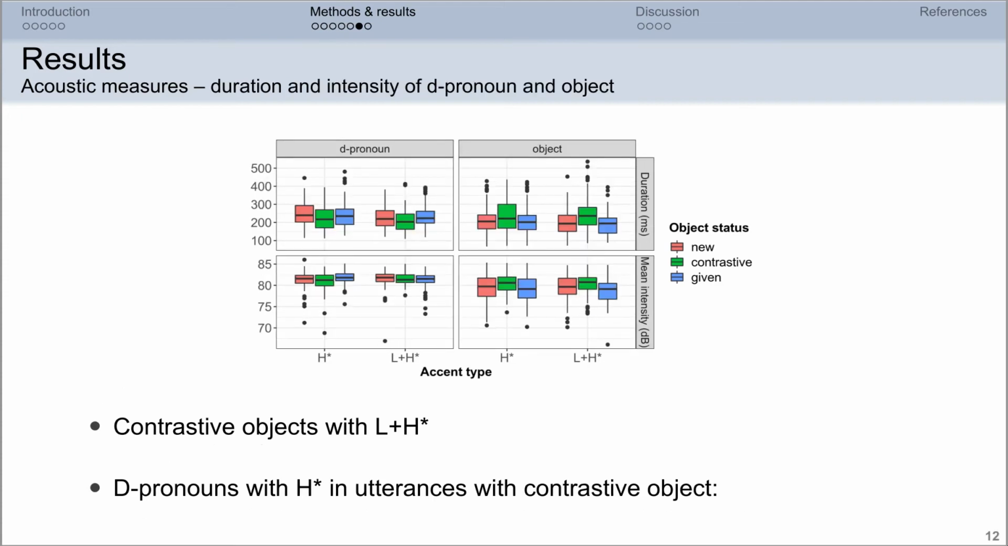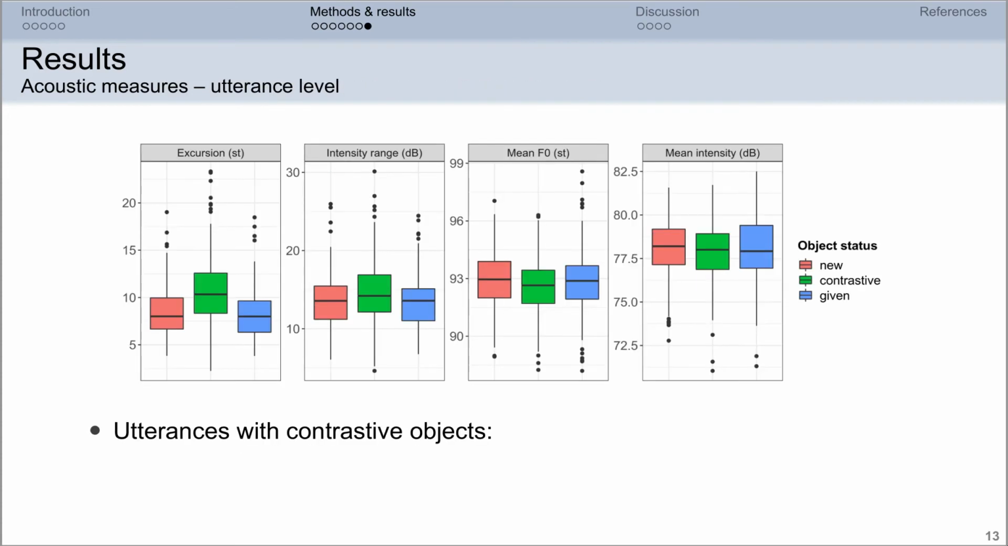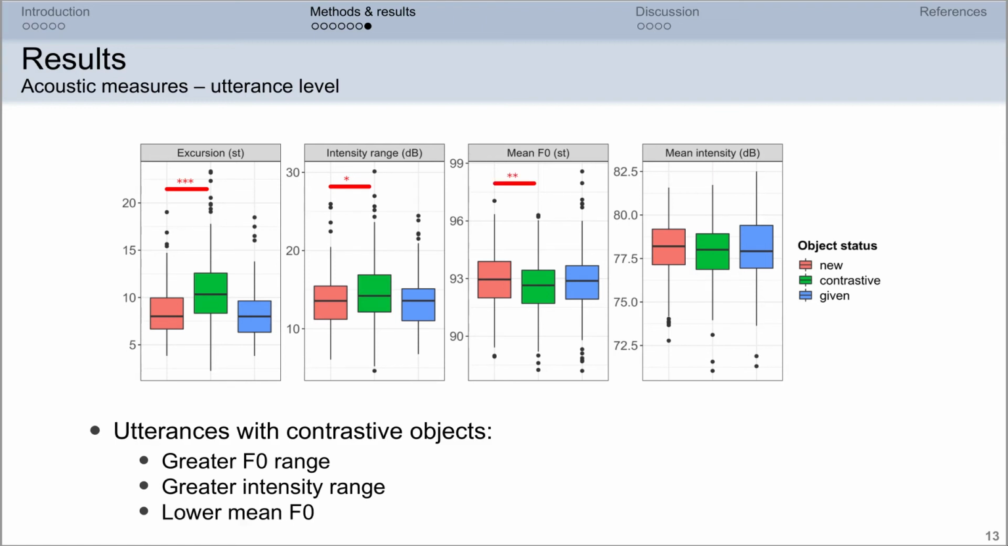In terms of duration and intensity of accented D pronouns and objects, contrastive objects with L plus H star accents were longer than new objects, and accented D pronouns with H star accents were shorter in utterances with contrastive objects than in utterances with new objects. Taking a look at the utterance level, we find that utterances with contrastive objects showed greater F0 range, greater intensity range, and lower mean F0. Mean intensity did not show significant differences.